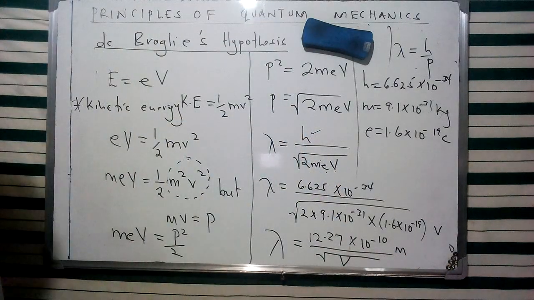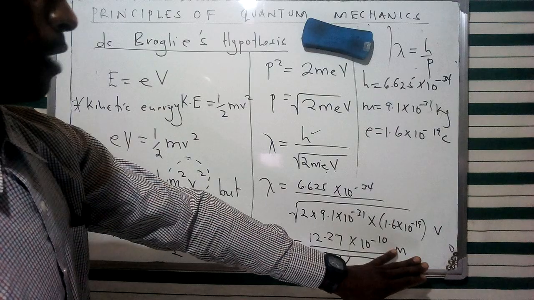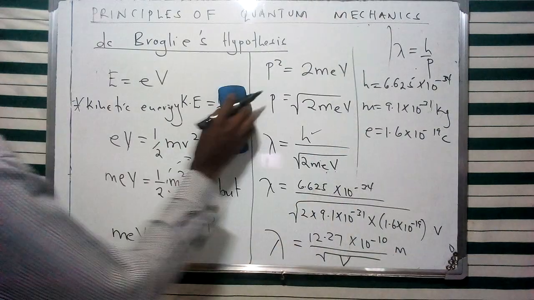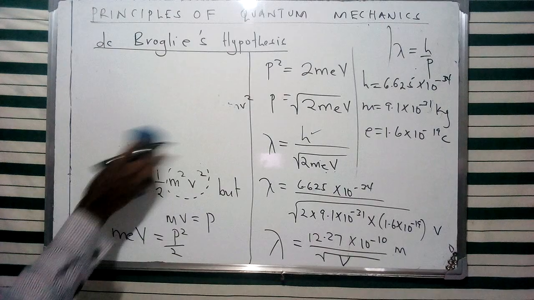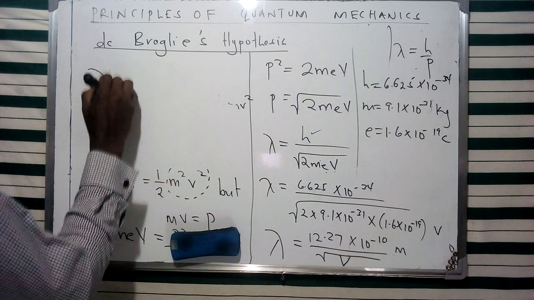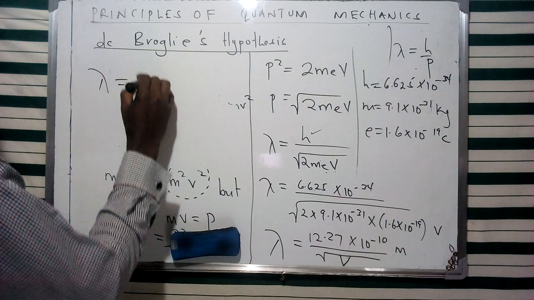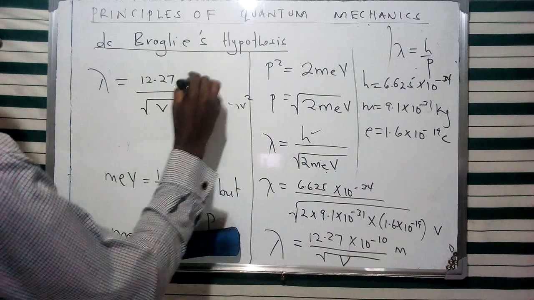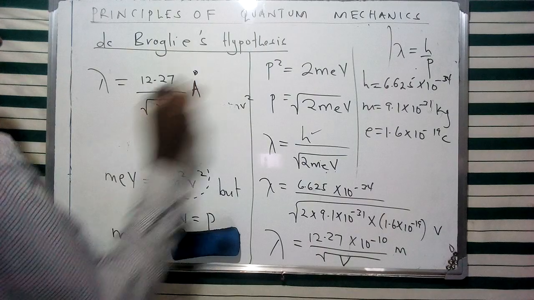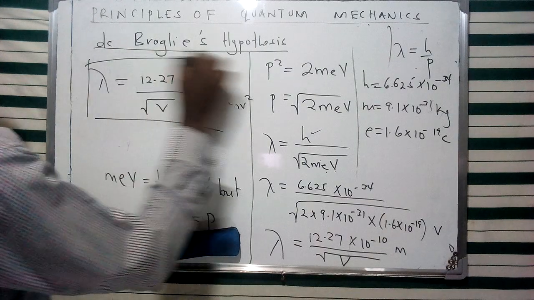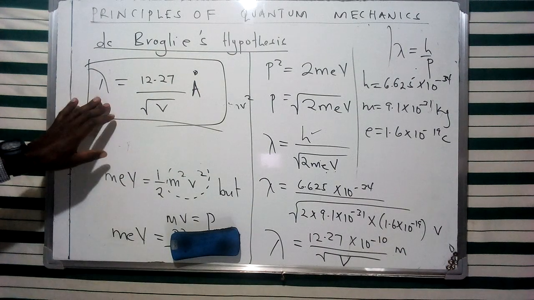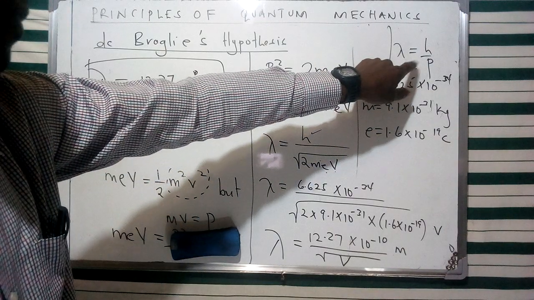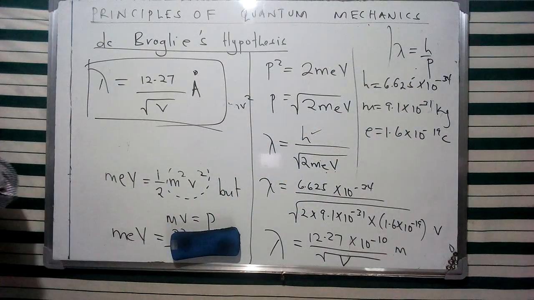Having a factor of 10 negative 10, we can convert this into angstroms, and therefore we have a general description for this wavelength: lambda is equivalent to 12.27 over the root of V angstroms, given as such. So this is a description of the wavelength, apart from the Planck-Einstein mass-energy relationship.